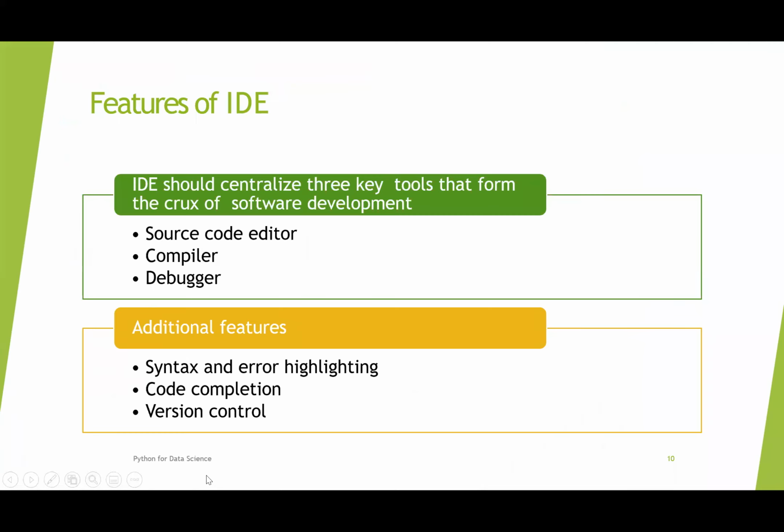And next comes, what are the features of an IDE. The features of an IDE are bucketed into three types basically, and we can say that three major key tools are there for the IDE to create software development, and those three key tools are the source code editor, compiler and debugger. Along with the three major key tools, some additional features are there for the IDE, that is syntax and error highlighting, code completion and version control.